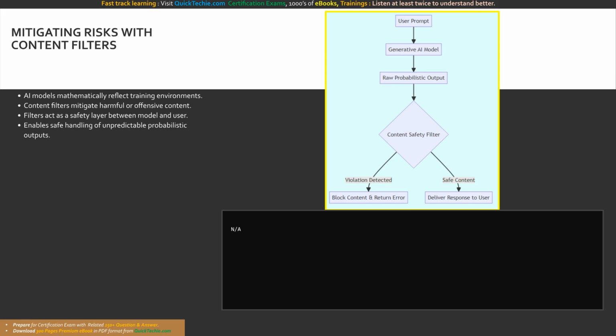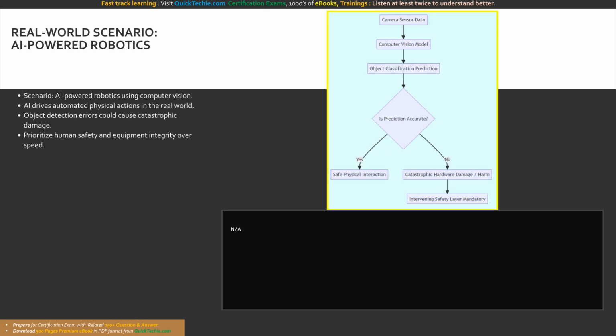This workflow illustrates the defense-in-depth architecture. Notice how the content safety filter sits directly between the raw probabilistic output and the user, actively blocking any detected violations. To truly contextualize the principles of reliability and safety, let us examine a high-stakes, real-world scenario described directly in our Microsoft Learn source materials.